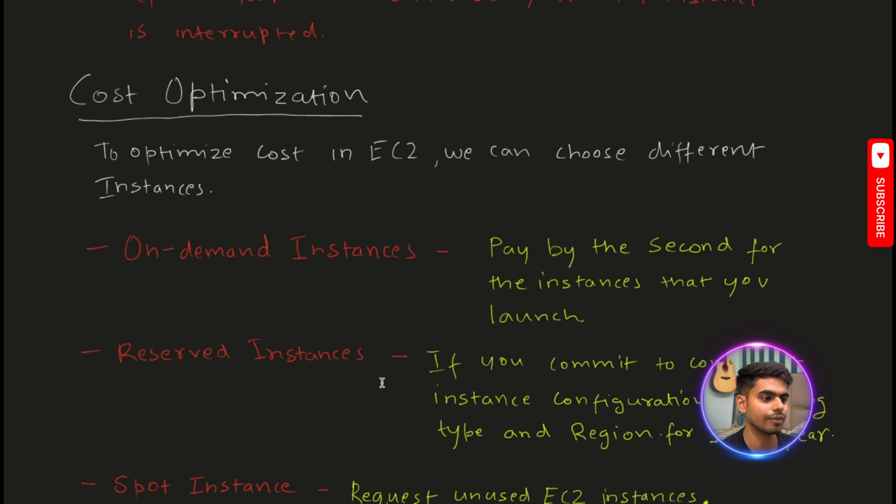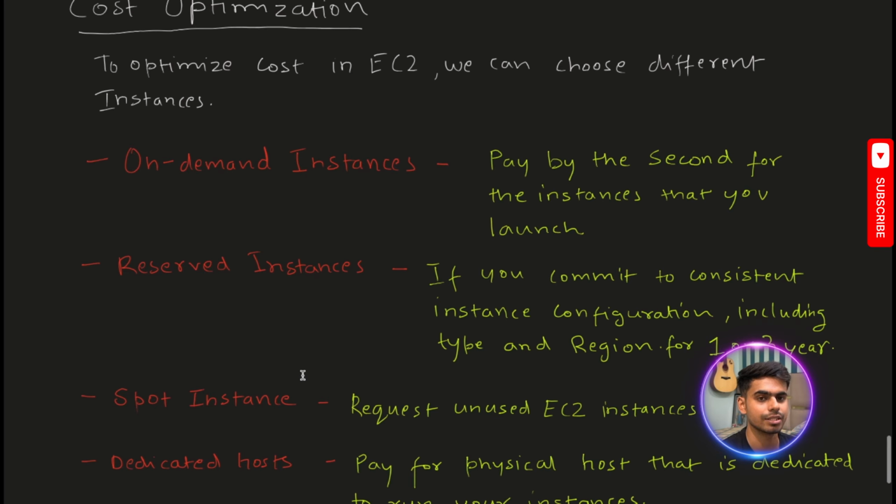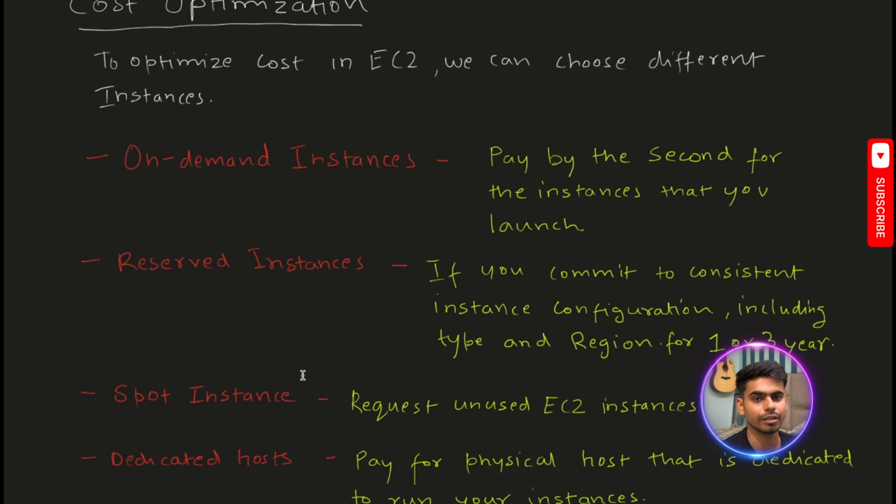Then come the reserved instances. If you are ready to commit to a particular configuration type, including the AWS region, for a longer period, 1 or 3 years, then in this case you can use the reserved instances. This also provides you a very good cost bracket because you are not changing and not customizing it on a regular basis or committing to a particular instance. So in that case, we can use reserved instances.